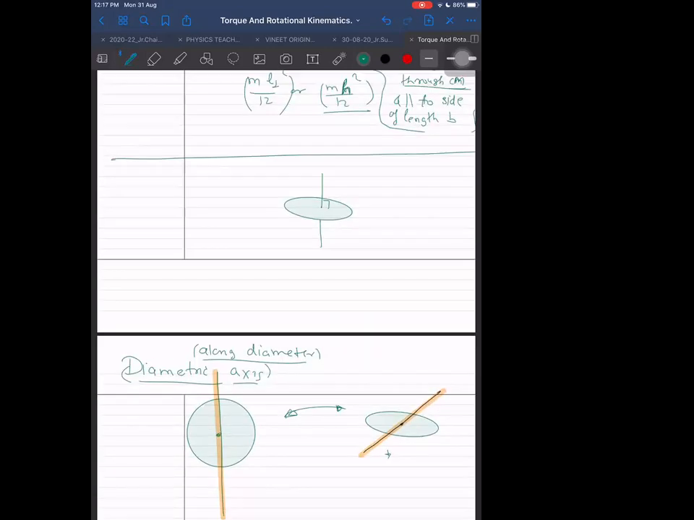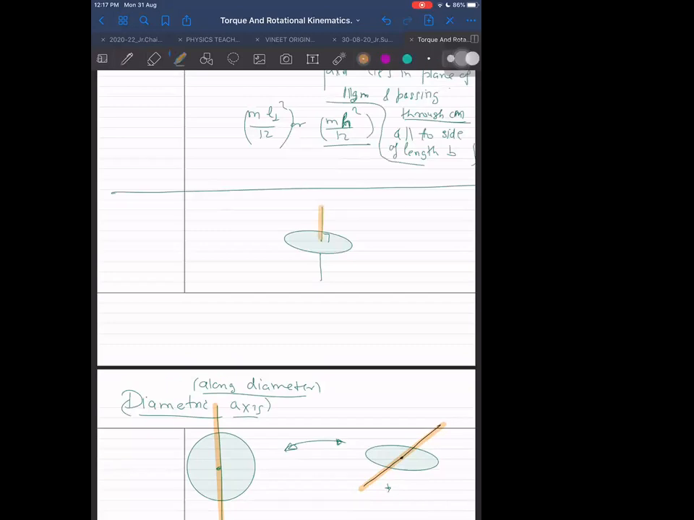And what about this upper diagram here? In this case the axis is perpendicular to the plane of the ring. So we can call it simply the normal axis, the normal axis of the disk.